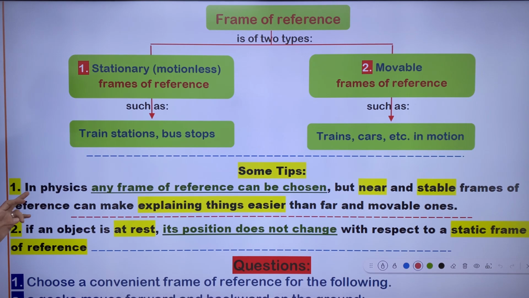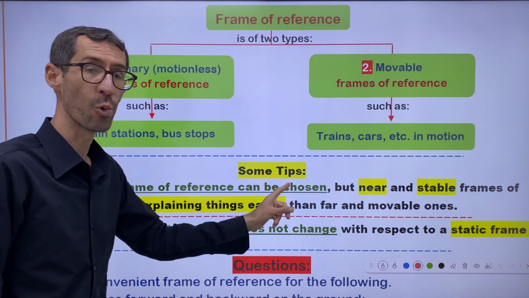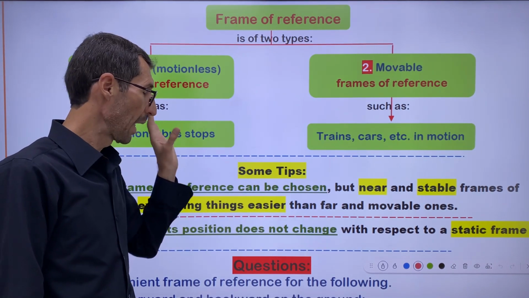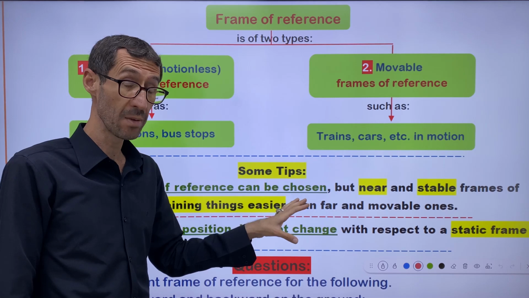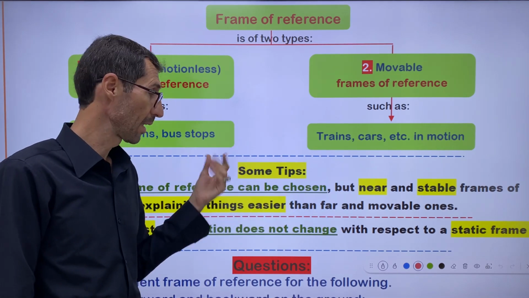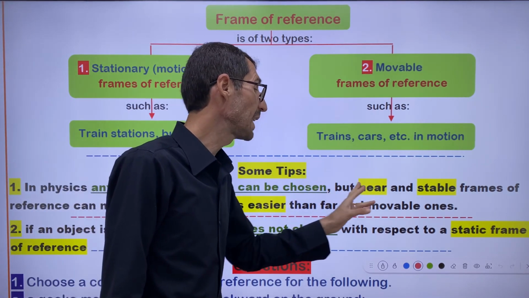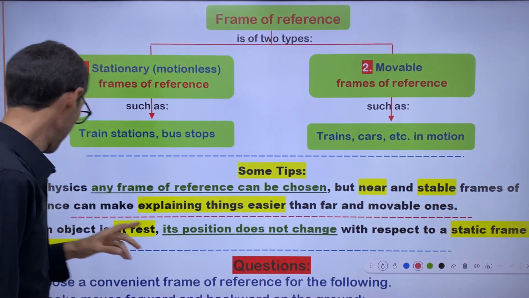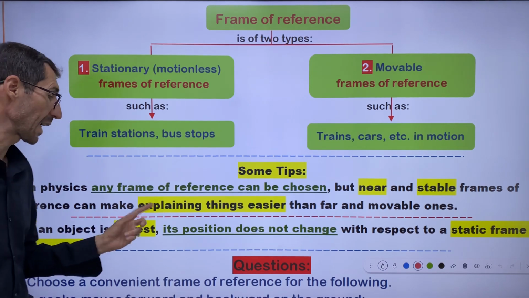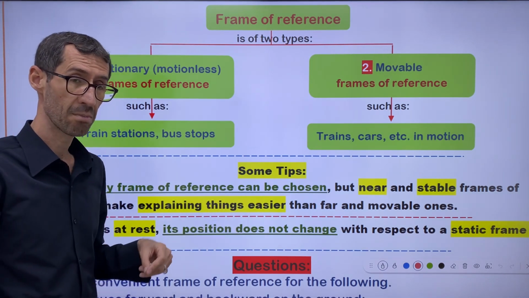So here I prepared some tips for you. We have two tips. Let me read the tips for you. Number one, in physics, any frame of reference can be chosen. Right. Any frame of reference can be chosen. It's quite arbitrary. It's up to you. But near and stable frames of reference can make explaining things easier.